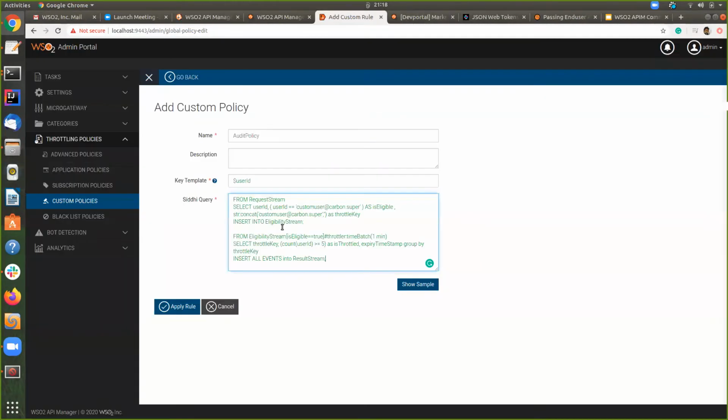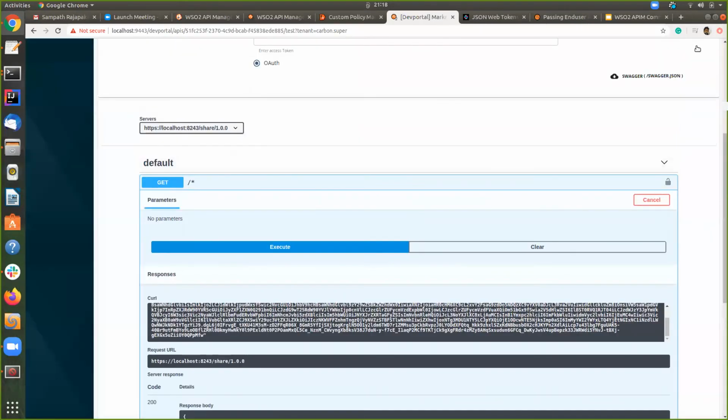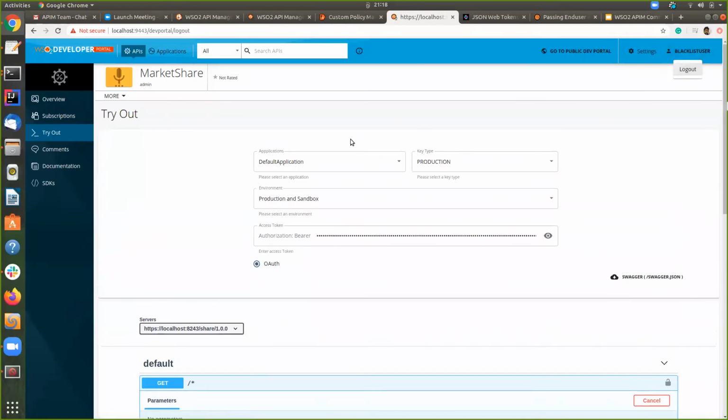So I will give the user ID as this user's name, and I will give the count as only 5. That means within 1 minute, the particular custom user can only access the particular request 5 times. So let's save this, and I will quickly log in with that user as well.